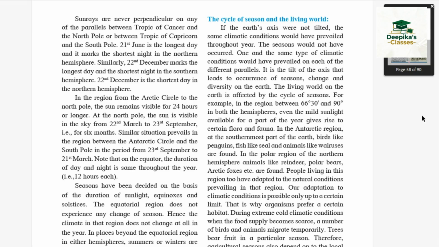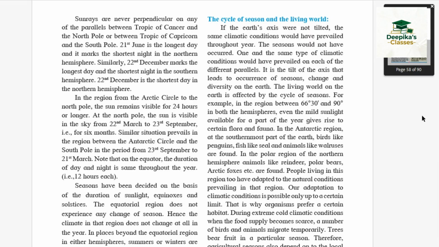For example, in the region between 66 degree latitude and 90 degree in both the hemispheres, even the mild sunlight available for a part of the year gives rise to certain flora and fauna.